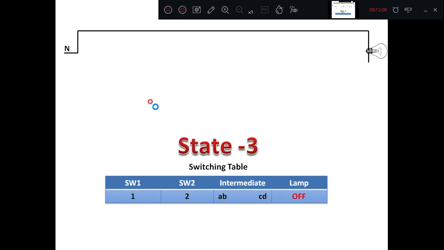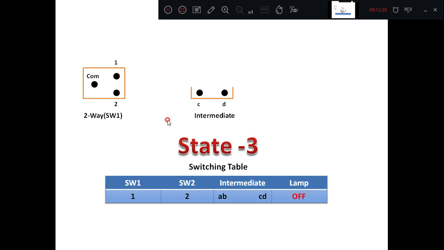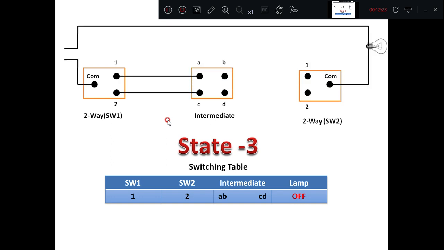Now go to state number 3. In this case, I kept switch number 1 at 1, switch number 2 at 2, and the intermediate link once again I bring back to AB and CD. In this case also it is the off condition. I will draw it here. Once again there are the traveler lines I drew. Now I have to connect switch 1 to position 1. Switch number 2 is at 2, you can see here it is 2. Then AB, then CD.